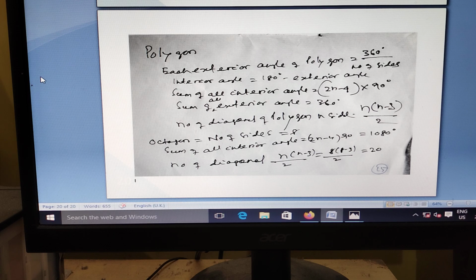I gave one octagon. Octagon means the number of sides is 8. Sum of angles 1080. Number of diagonals n into n minus 3 by 2 is equal to 20. With this, the presentation is finished.